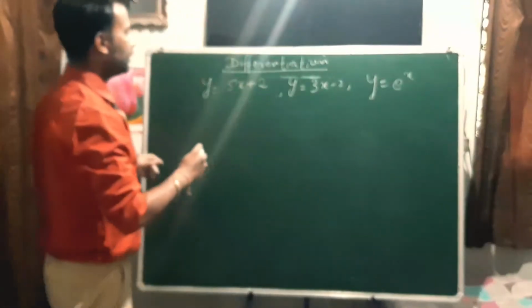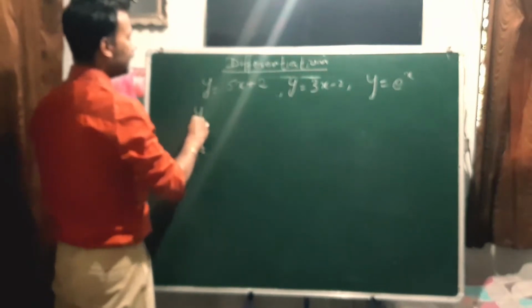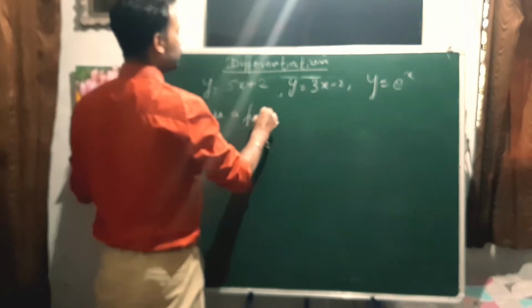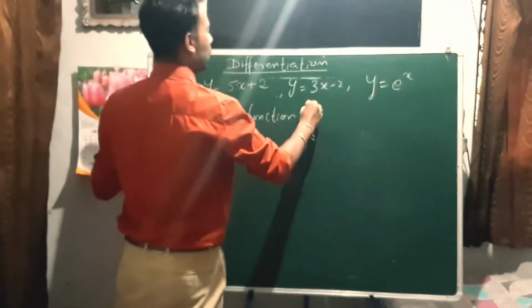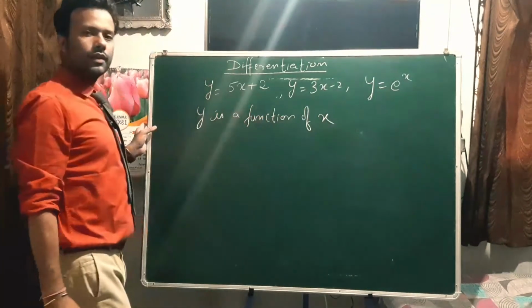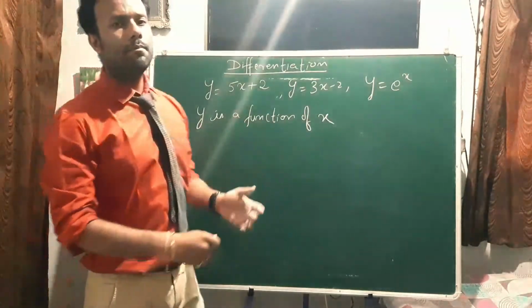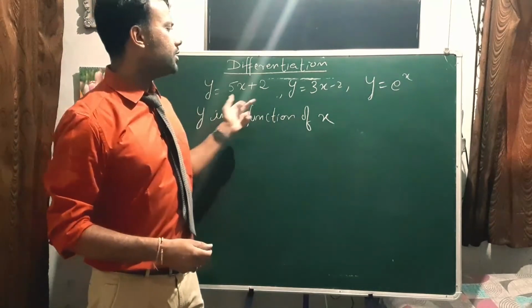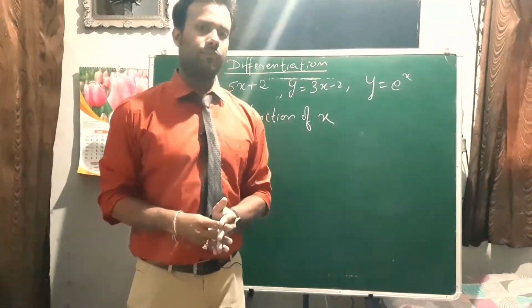How do we write this in mathematical form? We write that y is a function of x. It means that y depends upon x. The value of y changes with a change in the value of x.